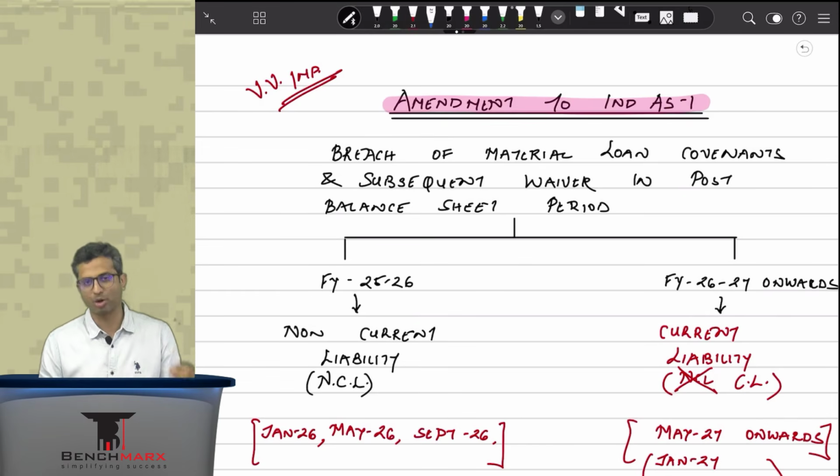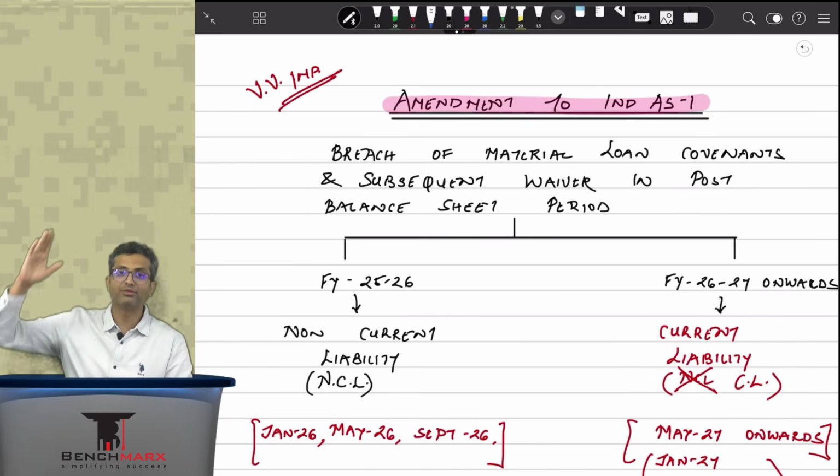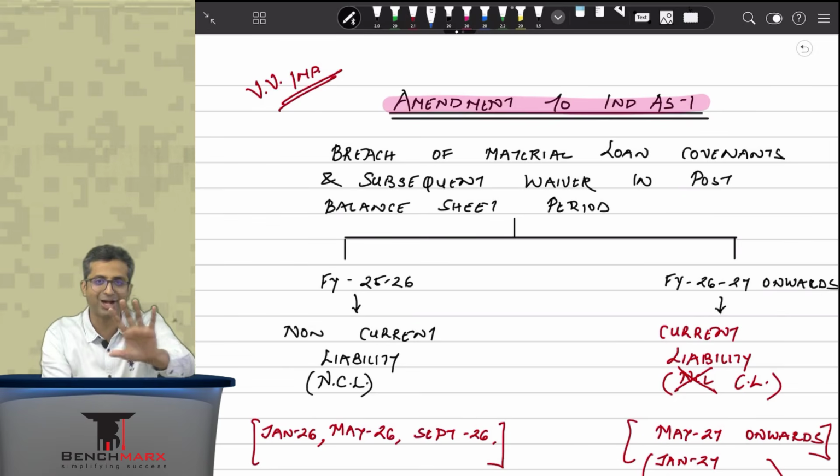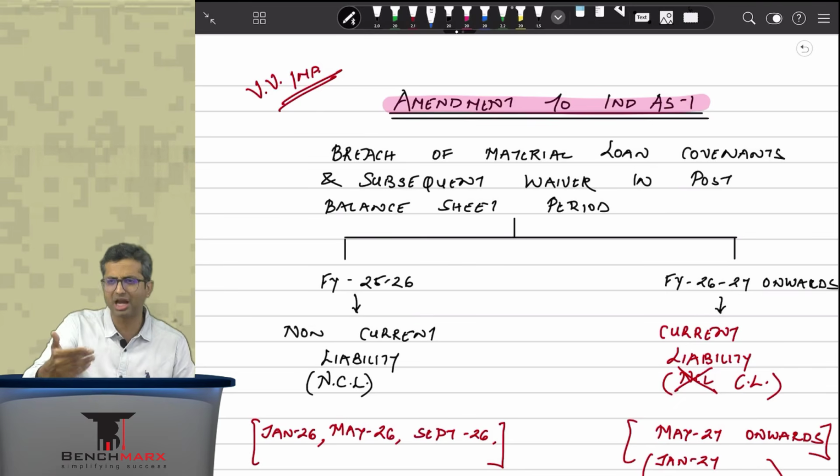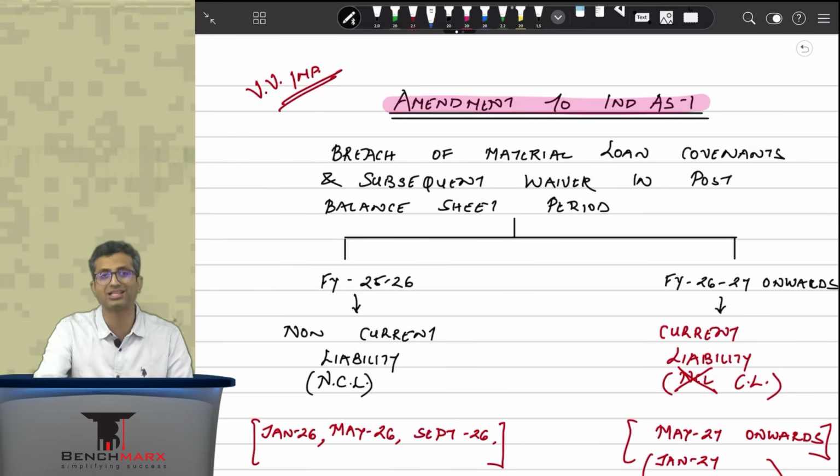Now what is this topic? This is pertaining to Ind AS 1, and within Ind AS 1 there was a treatment, if you are aware, regarding loans. Now sir, we have done FR, we don't know when. Okay, I'll do a very quick overview of this concept first, and then we will discuss the amendment so that you are up to speed. Okay, so first of all, in Ind AS 1, there is a concept of current and non-current. That is, if a liability is expected to be settled within 12 months or operating cycle, as the case may be, it will be shown as current. If it is beyond 12 months, it is going to be non-current.